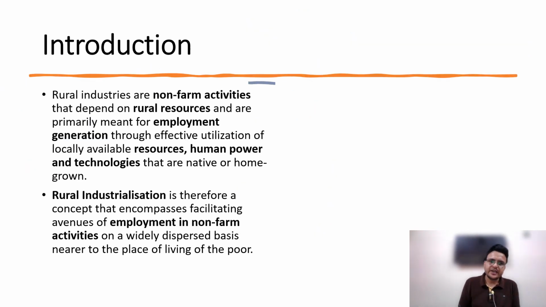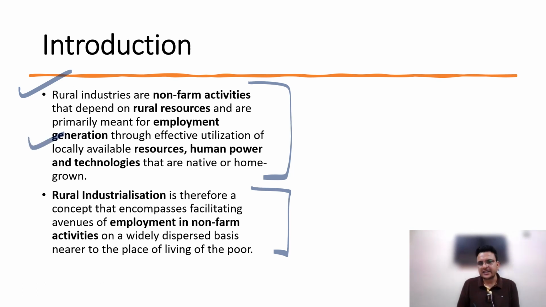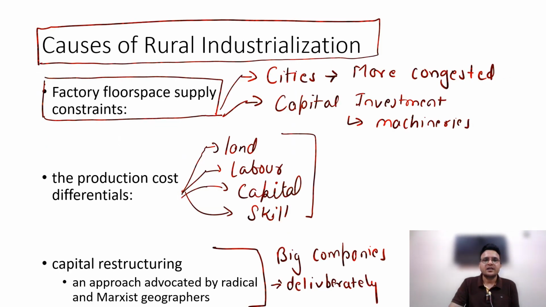Introduction: I have given one introduction here, just go through it. Rural industries are non-farm activities that depend on rural resources and are primarily meant for employment generation through effective utilization of locally available resources, human power and technology. That way you can define what rural industries are. Then causes of rural industrialization.